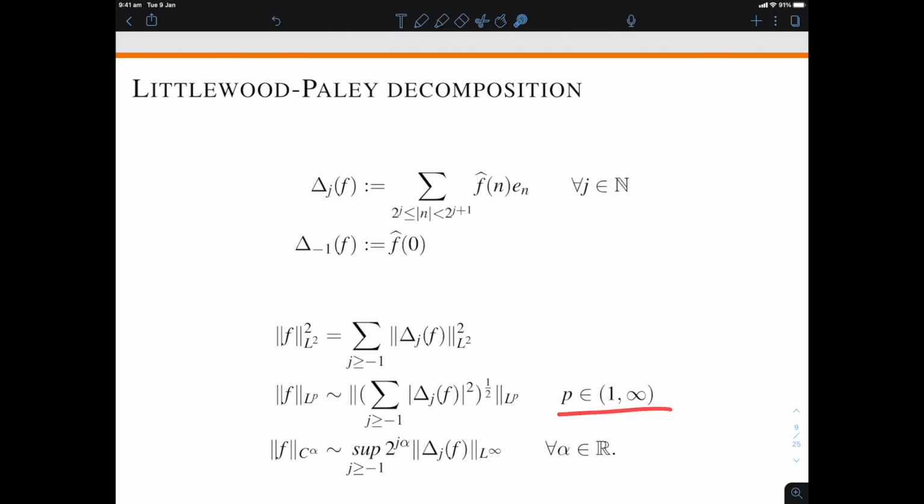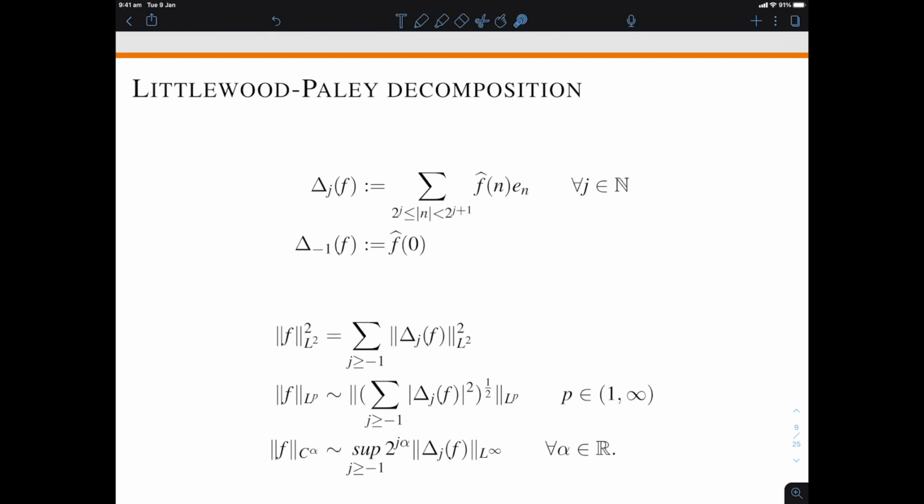For instance, if you look at Lp, p in the reflexive range, what you can do is form a square function out of your Littlewood-Paley pieces and take the Lp norm of that. And that would give you an equivalent norm, so equivalent up to constant, to the original Lp norm. That tells you that decomposing a Fourier series into dyadic blocks gives you an unconditional decomposition of Lp. And that's very helpful in studying the boundedness of operators on Lp spaces.